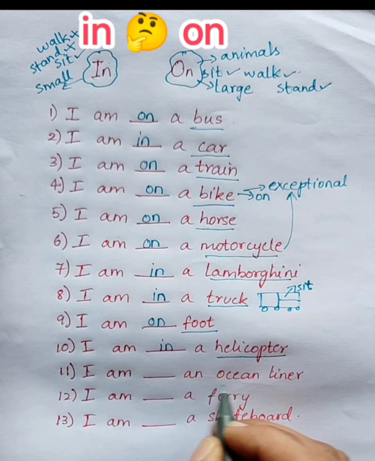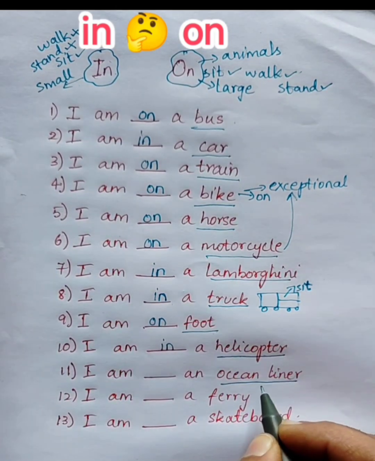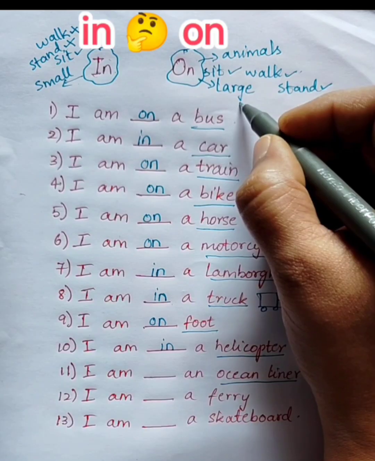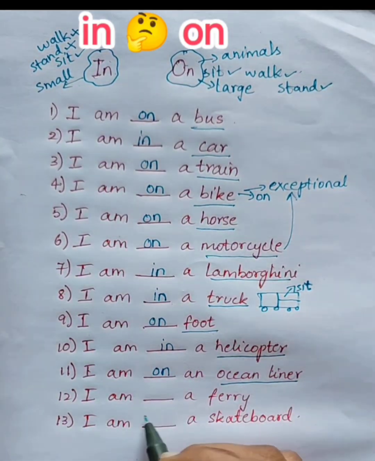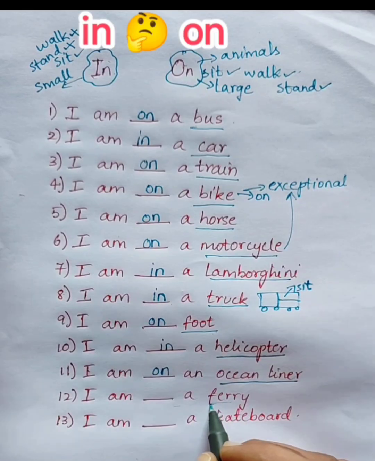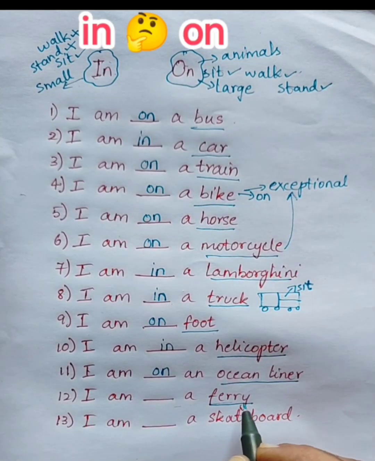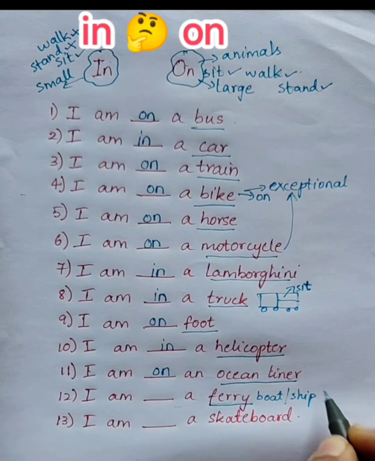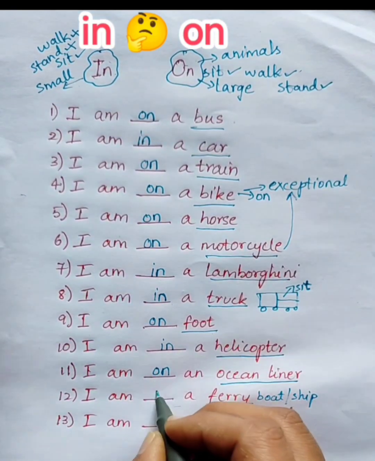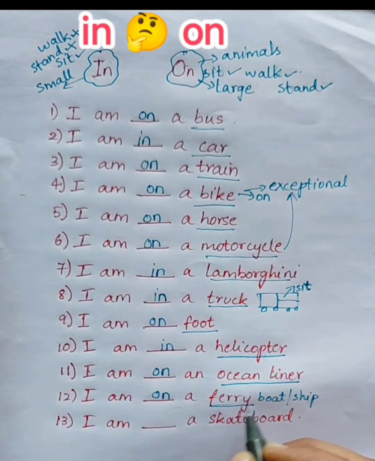Next, I am blank an ocean liner. Ocean liner is a huge passenger ship. Okay, so it is a large vehicle. So as per the rules, we will go with on. I am on an ocean liner. Next, I am blank a ferry. Ferry is a keyword here. Ferry is a boat or a ship. Okay, it's a very large vehicle. So we use on. I am on a ferry.